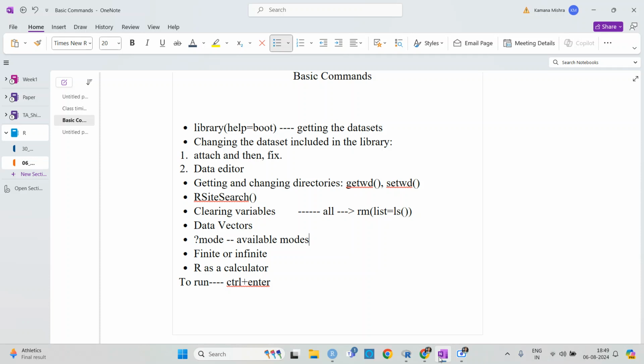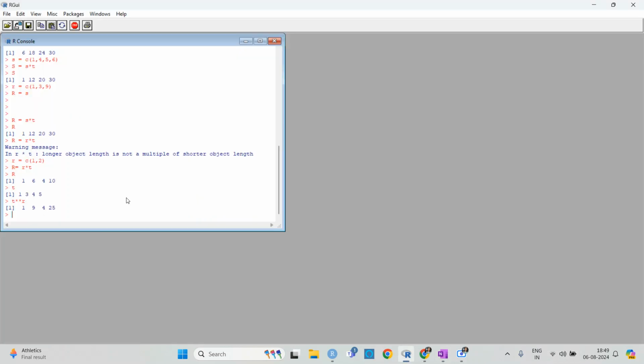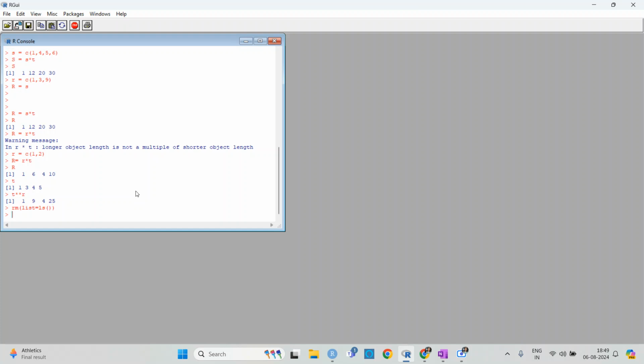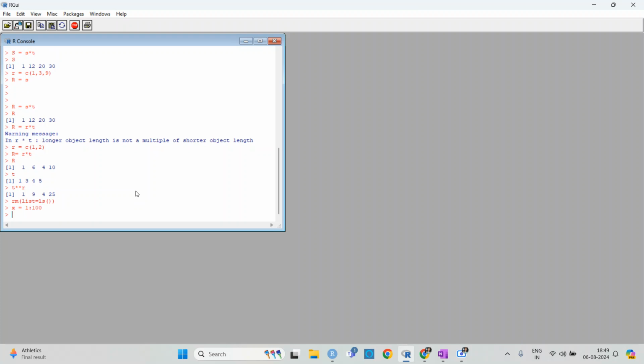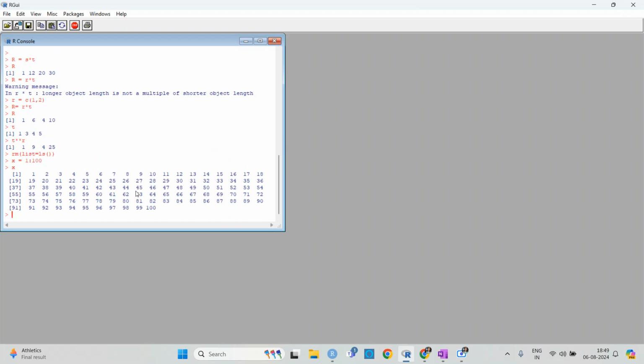Okay, and then there was some doubt. Let me just remove all the variables from the list first. List is equal to this. Yeah. So somebody has asked in the forum what these numbers are showing.